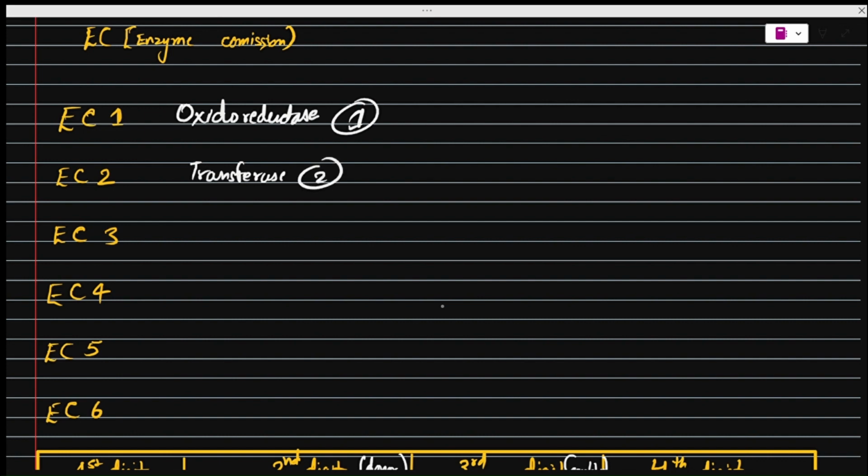Number three is hydrolase. Number four is lyase. Number five is isomerase, and number six is ligase. So numbers are given like this.